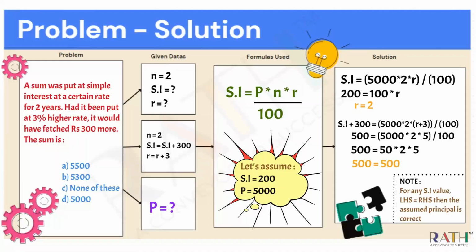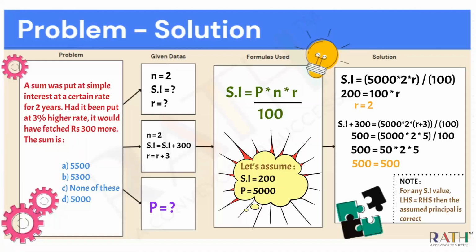So how do we approach the trial and error method? The only thing is assumption. How can you assume the values? Based on simplifying numbers. For example, if the simple interest is some 200, 300, or 250, you cannot do the mathematical calculations easily, right? Since it is in terms of hundreds and fives, you can easily do the division and multiplication. By seeing it with your eyes itself, you can do it. So in a likewise manner, you have to take the values. That's solely up to you.